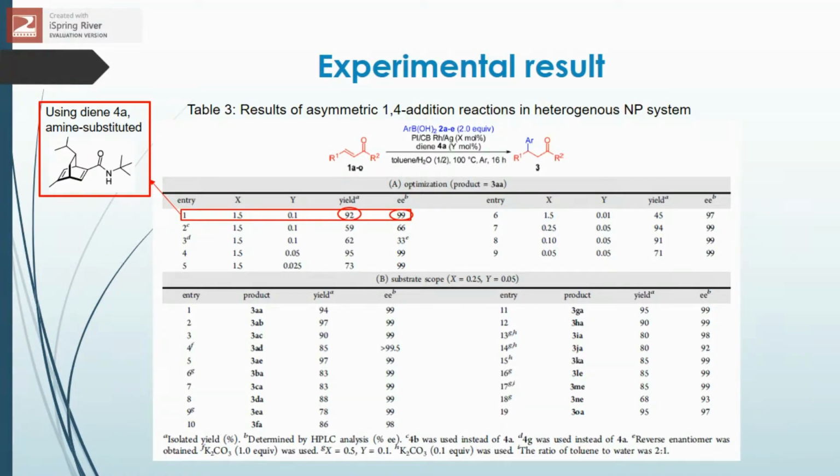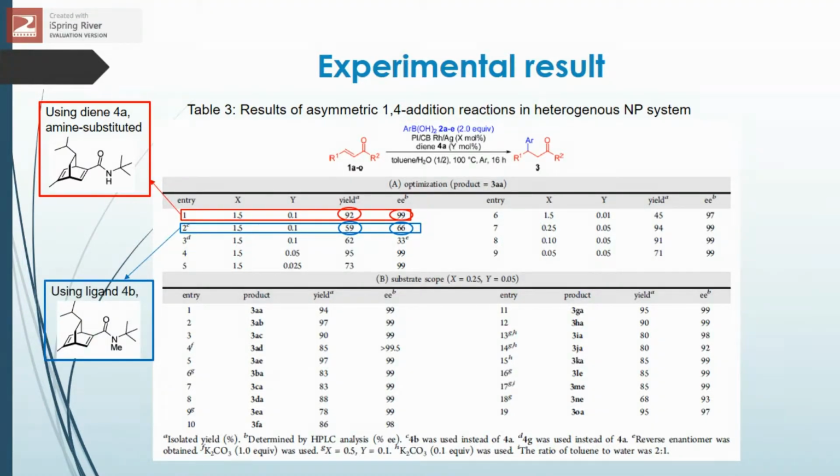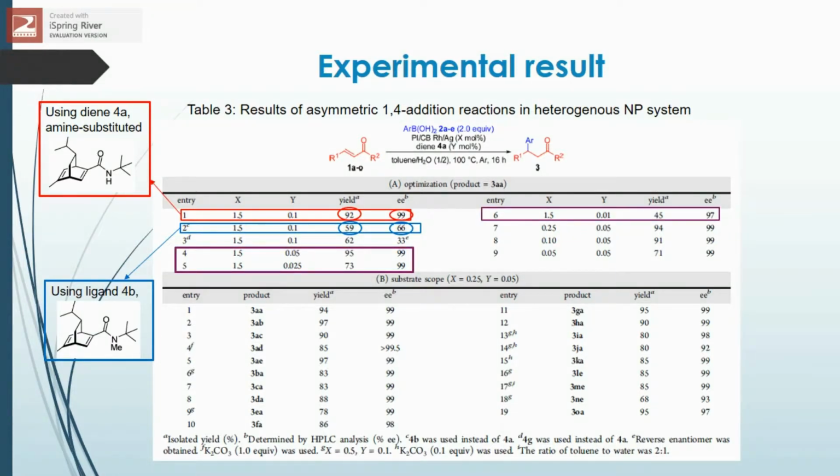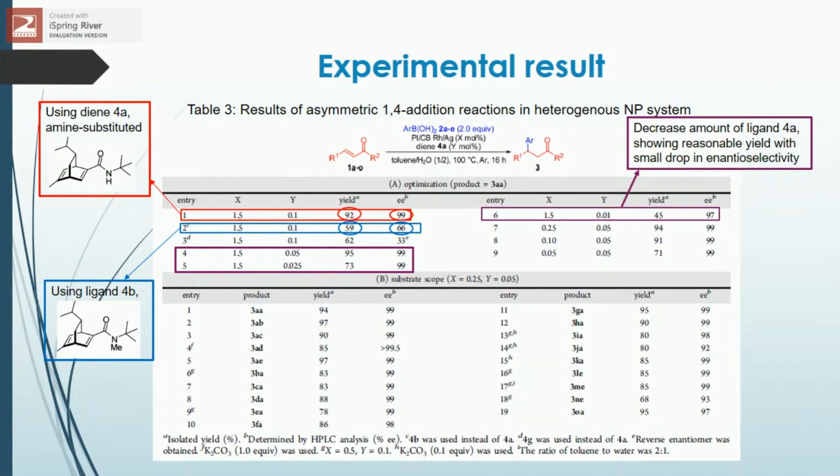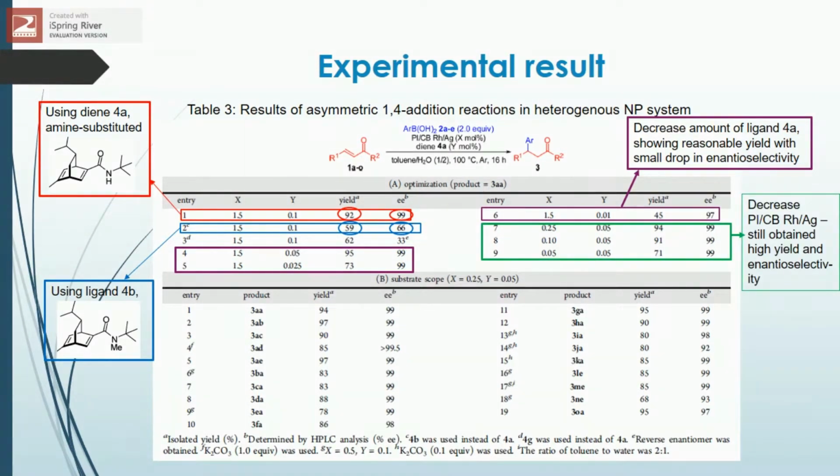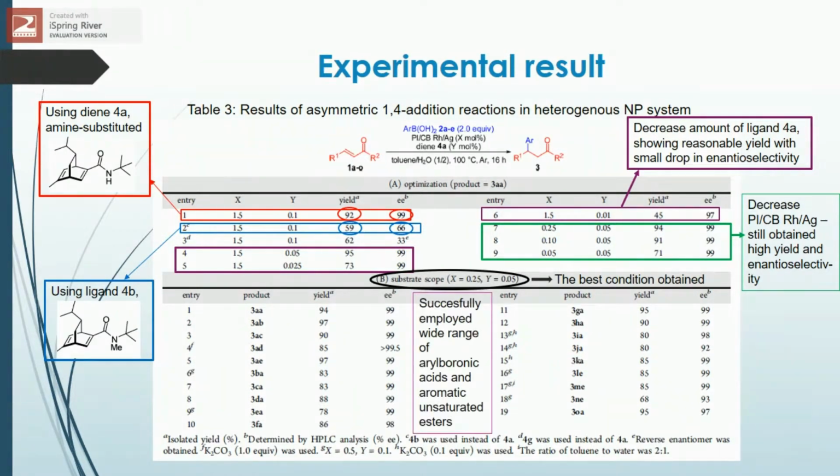Even if the amount of catalyst used is decreased, it still shows a reasonable yield and excellent enantiomer selectivity when using ligand 4A. Meanwhile, maintaining the percentage of catalyst used and decreasing the percentage of ligand in the reaction, the results obtained still show a high yield of desired product and excellent enantiomer selectivity. The best optimization condition was used during the substrate scope, and it shows that a wide range of aryl boronic acids and aromatic unsaturated ester were successfully employed in the systems.